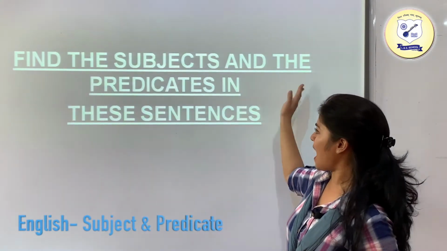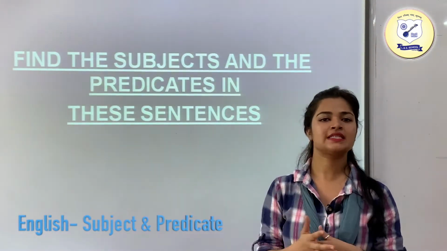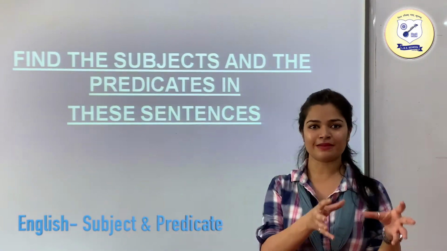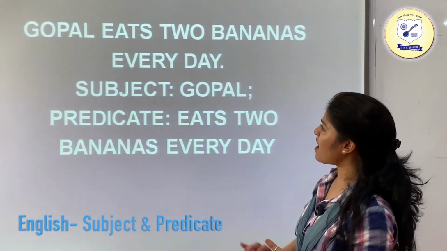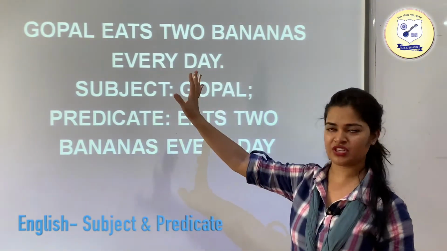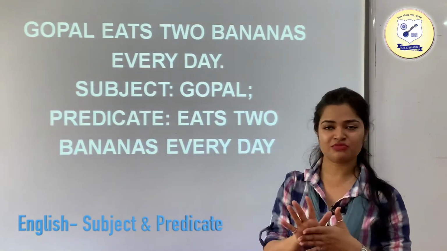Find the subjects and the predicates in the sentence. Now I am having a few sentences in front of you. In those examples we are going to identify the subject and the predicate. So let's go through the examples. First of all, we have "Gopal eats 2 bananas every day." This is your sentence. Now just find out the subject in it.